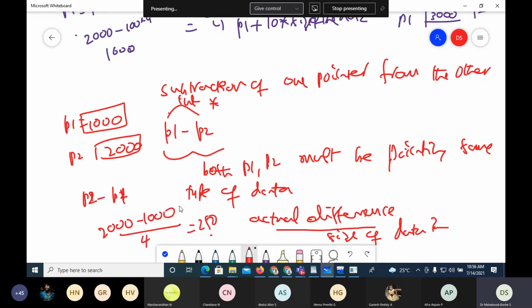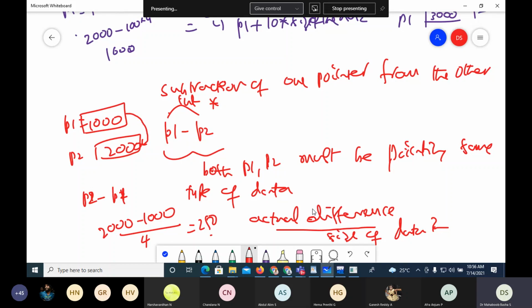So the information we get here is the number of data items of the type the pointers are pointing to that may be present in between these two. So 250 integers can be present in between these two. That is the information we get.